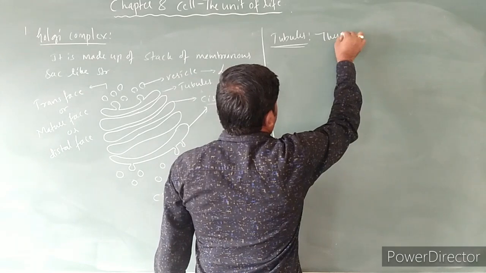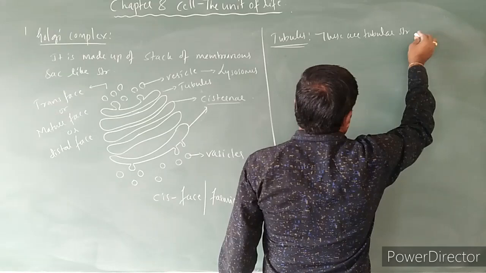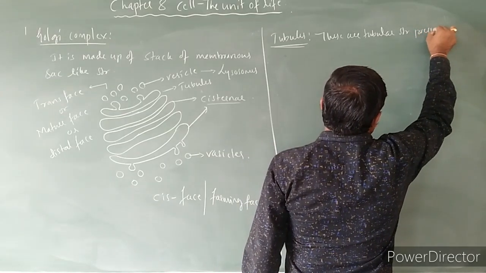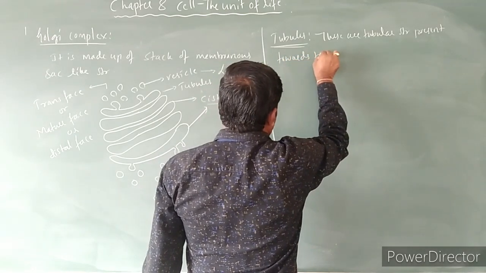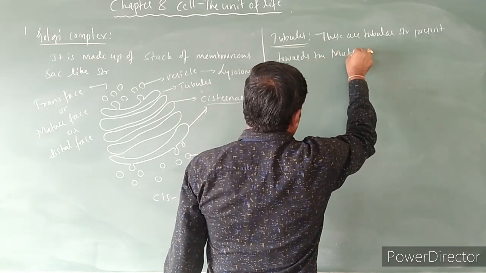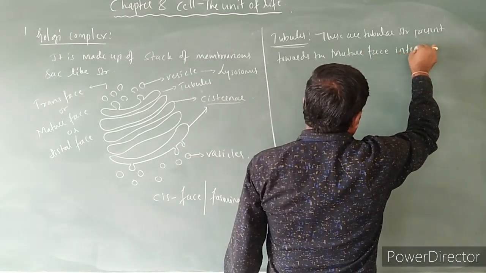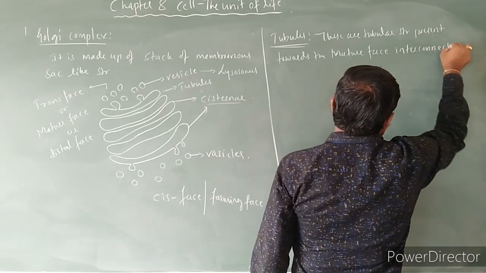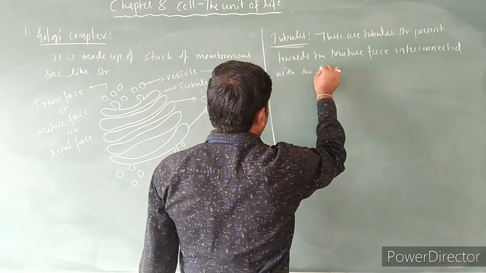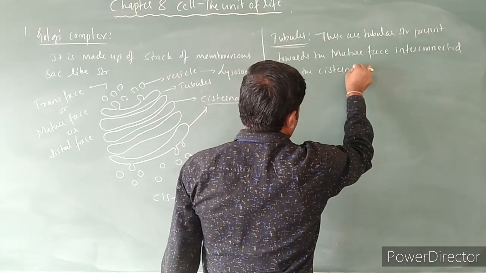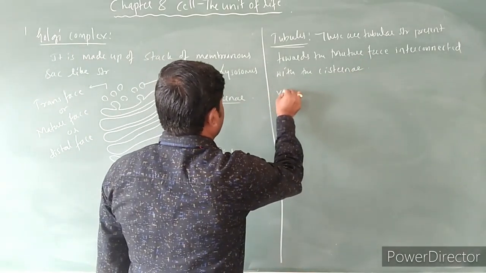These are tubular structures present towards the mature phase, interconnected with the systems, right?